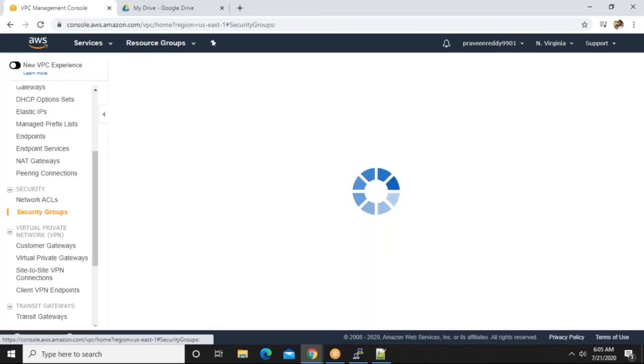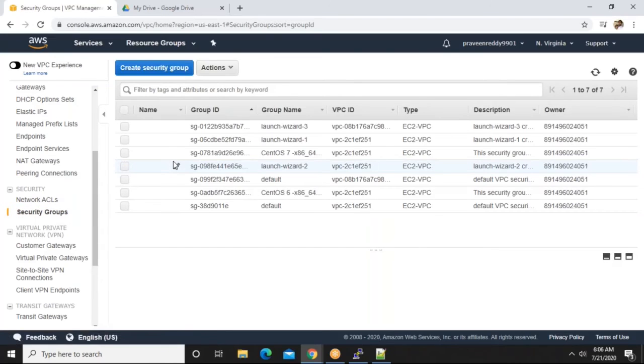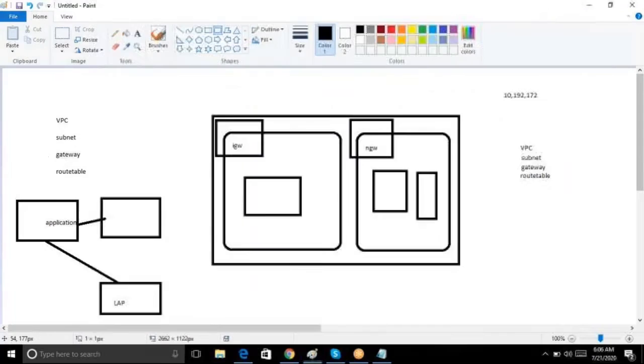So guys, a security group is a kind of firewall. You can add a set of rules to each security group while creating your EC2 instance. Let me share my screen. So again, this is my laptop.